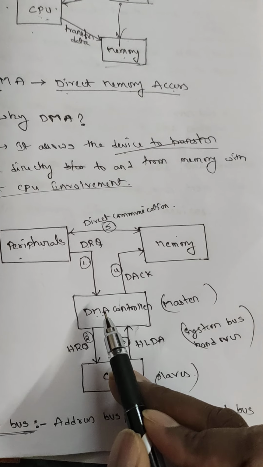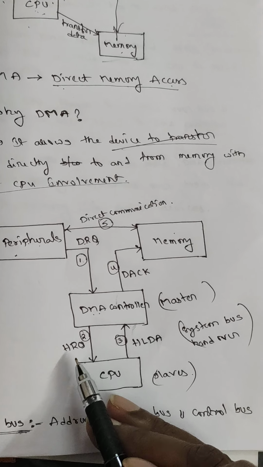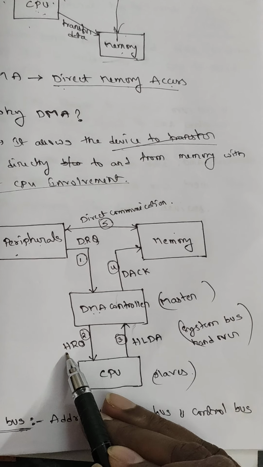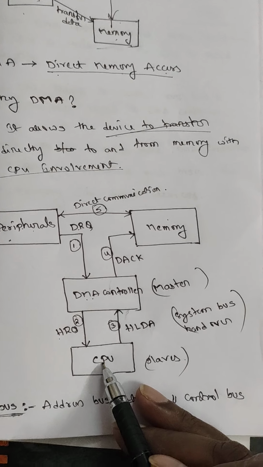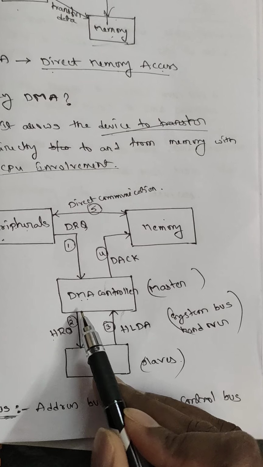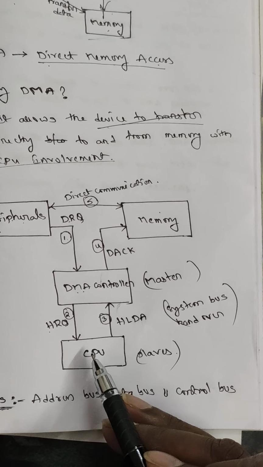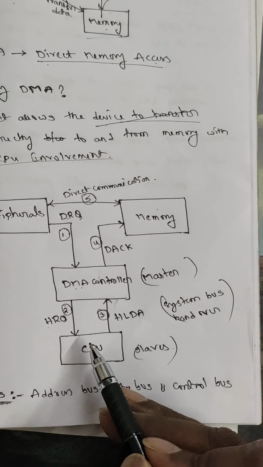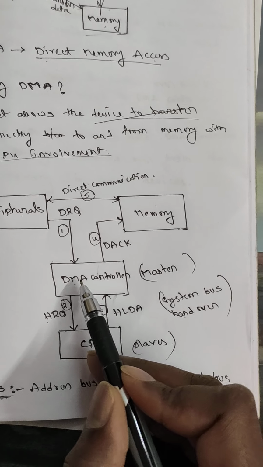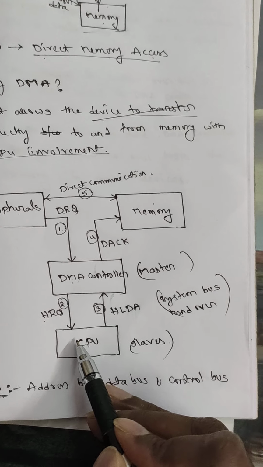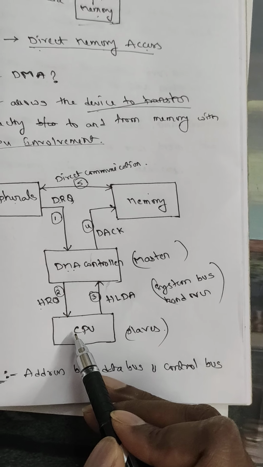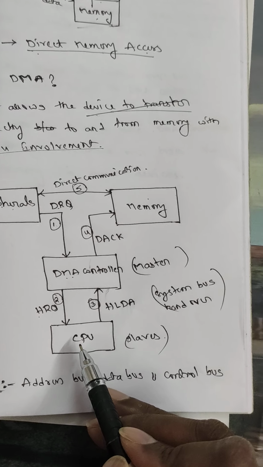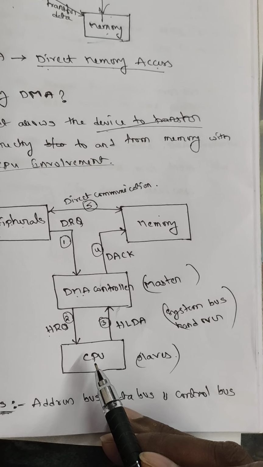HRQ is the hold request signal that the DMA controller sends to the processor to hold the CPU for some time so that it can perform the DMA operation.